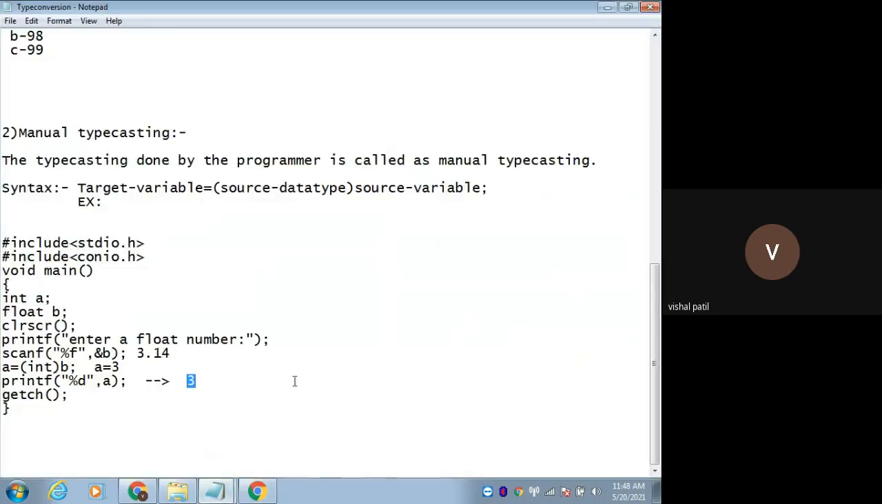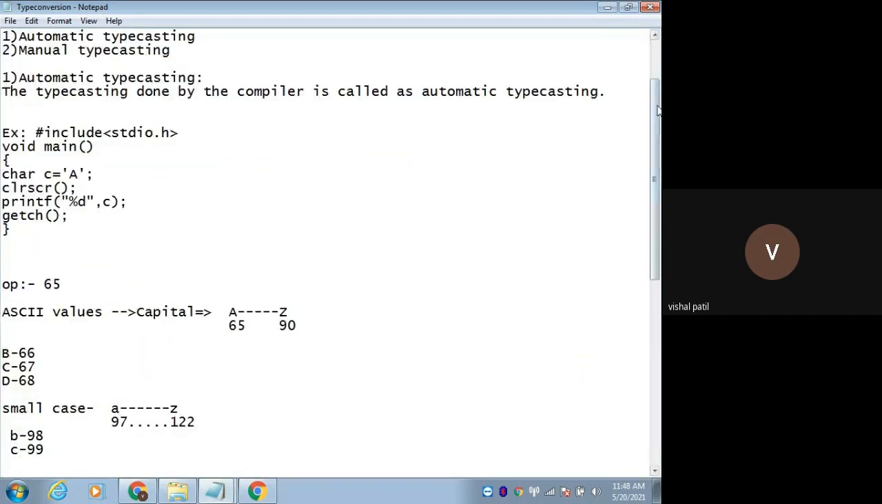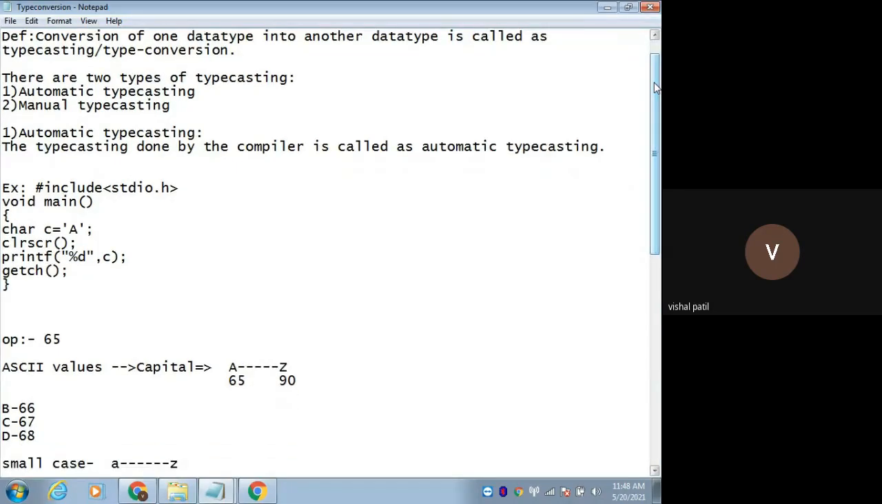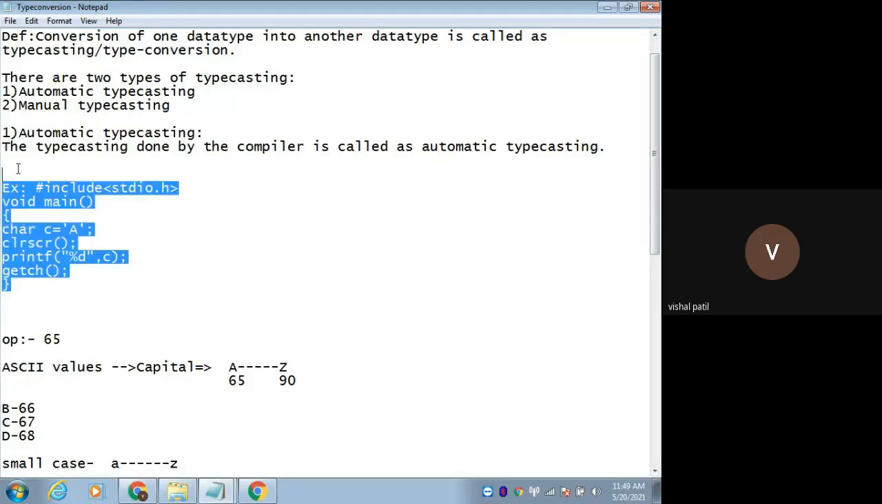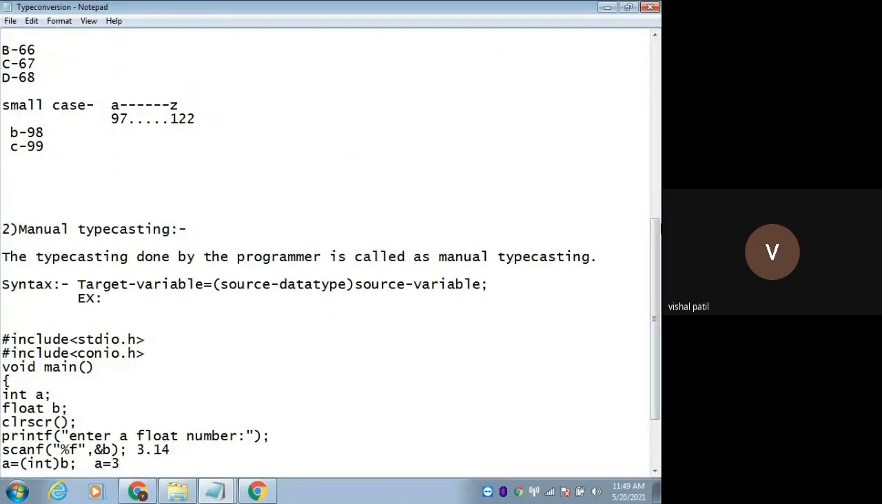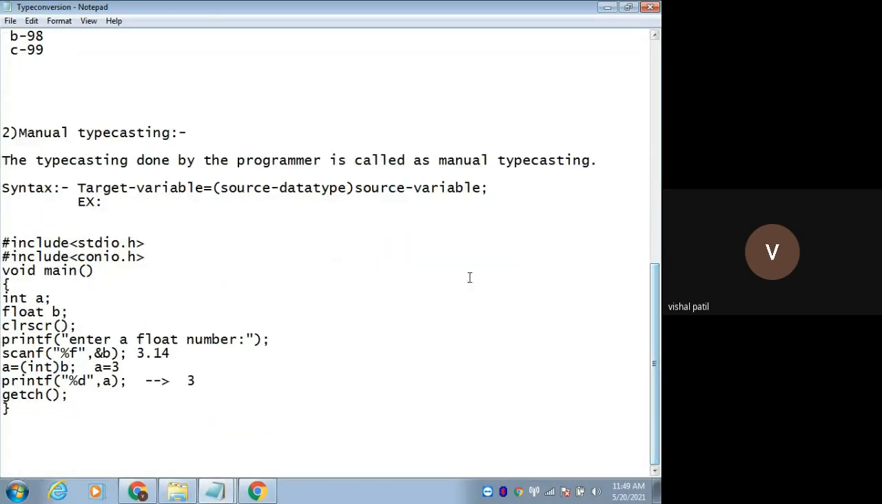Okay, so this was related to typecasting. We have two types of typecasting, or you can call it type conversion; in some books the heading might be type conversion, and in some you may get it as typecasting. So that's why I have given both. Conversion of one data type into another data type is called typecasting. There are two types: automatic typecasting and manual typecasting. In automatic typecasting, the conversion is done by the compiler. We don't have to do anything here. In manual typecasting, you have to do it on your own.